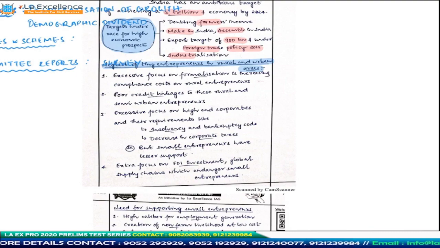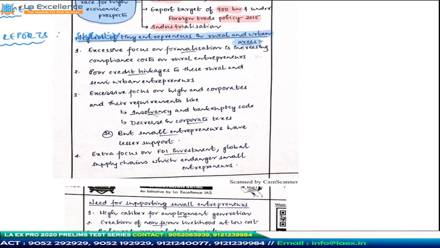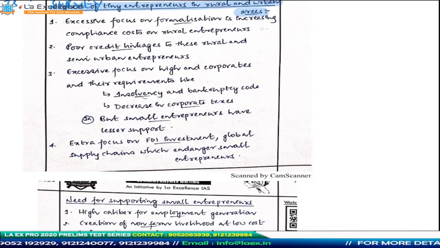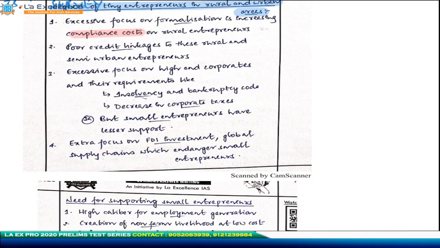So he says, if you focus excessively on formalization, this will increase compliance costs on rural entrepreneurs. Formalization means what? There have to be some accounts that have to be kept, and then there are rules to fire or hire, and then there are rules to provide some kind of facilities to the employees. While some of the offshoots of formalization are positive, which is why we are all craving for formalization, there are certain problems as well.